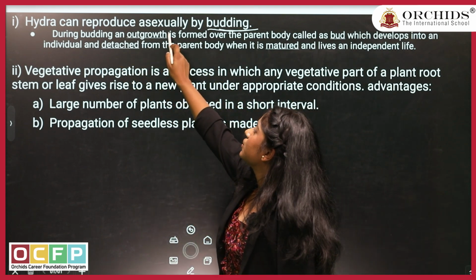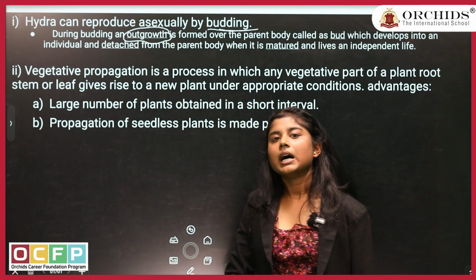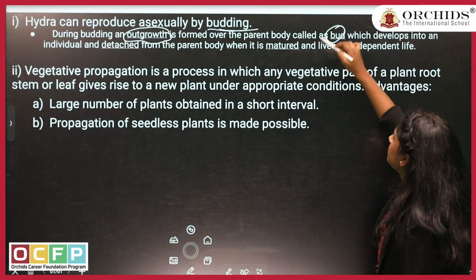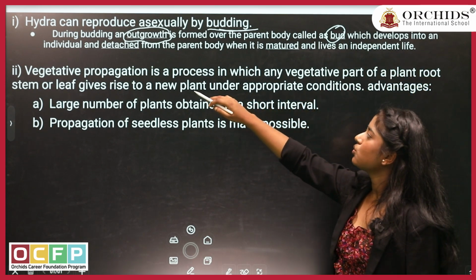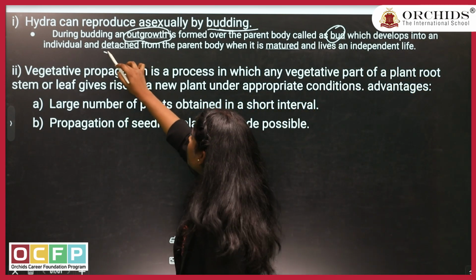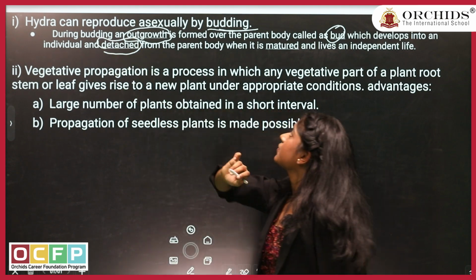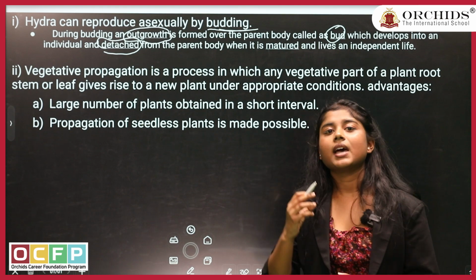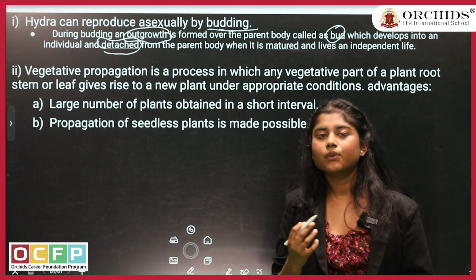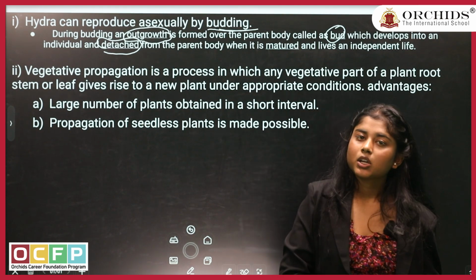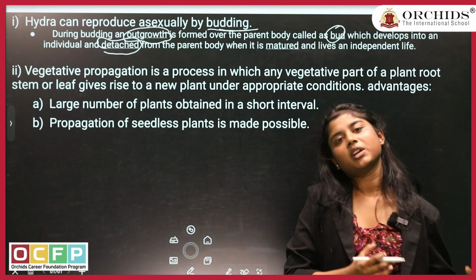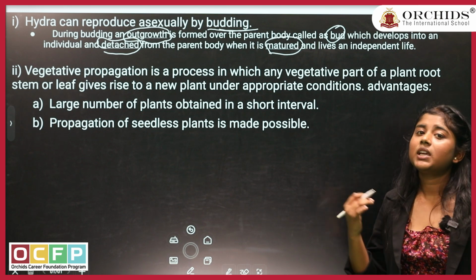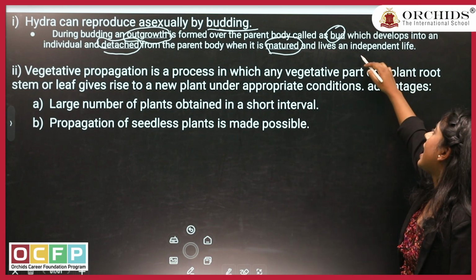During budding, an outgrowth, a keyword, underline it, is formed over the parent body called bud, which develops into an individual and detached, keyword again, detached from the parent body when it is matured enough. Matured enough means when they can survive on their own. They don't have to take nutrition from the parent body, or they don't have to take protection from the parent body. So, when they are mature enough, then only it will be detached from the parent and it will start living their independent life.